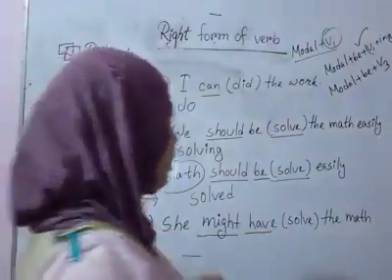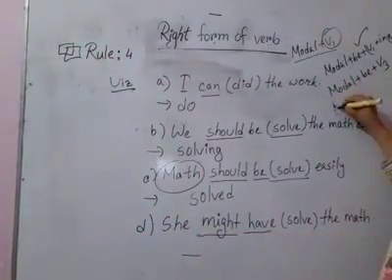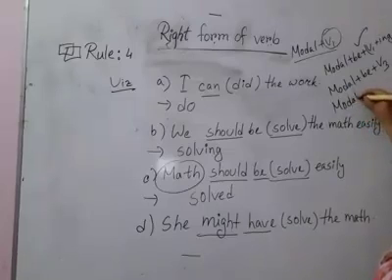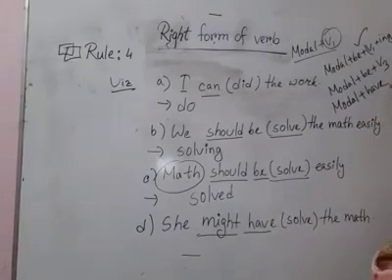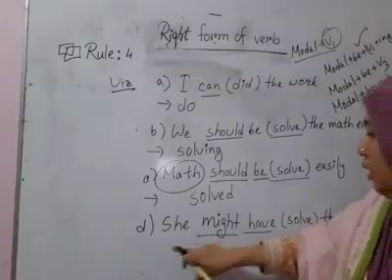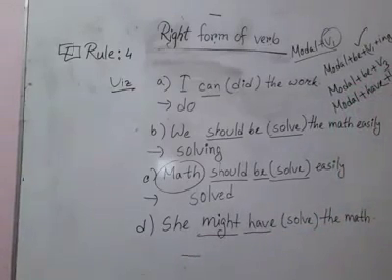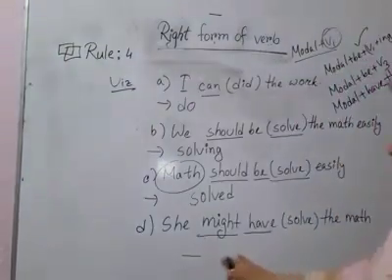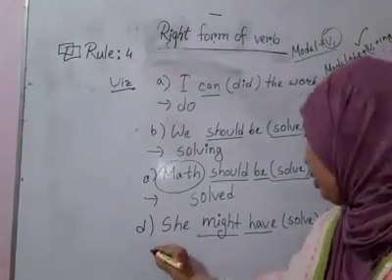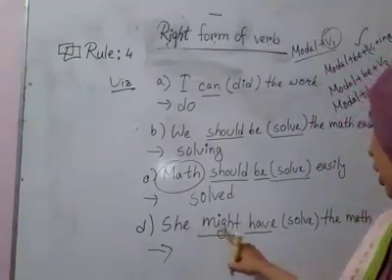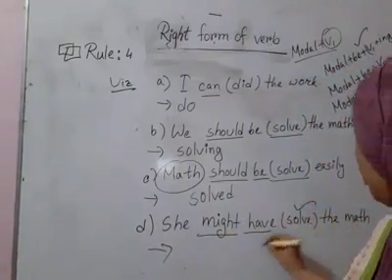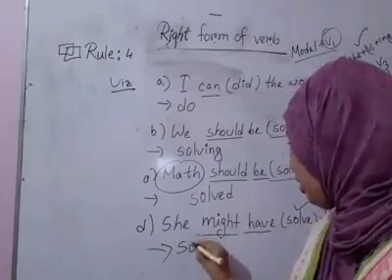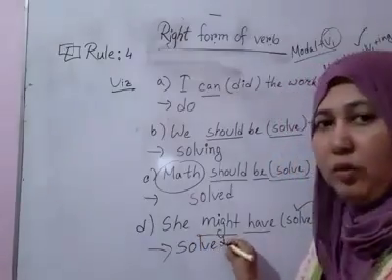The rule was: modal plus have. If there is modal and have, then the verb should be in v3 also. So we can write the answer: she might have, and this verb should turn into v3 also. So it will be solved.